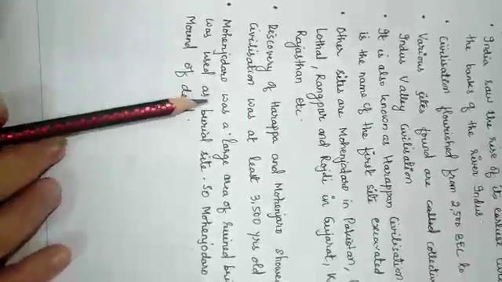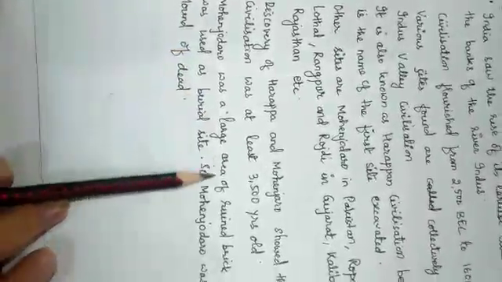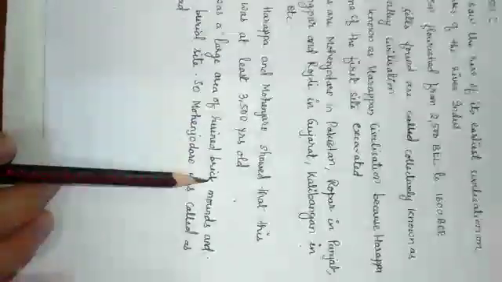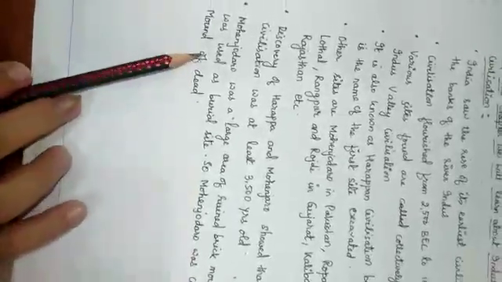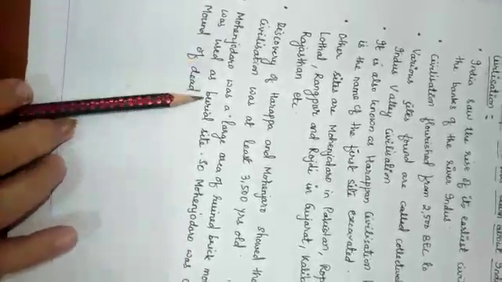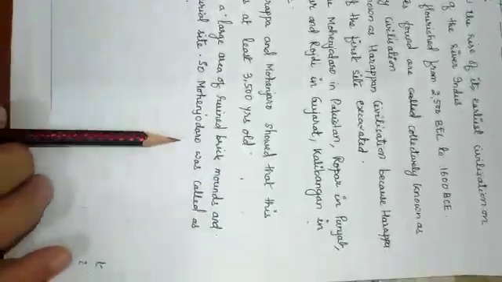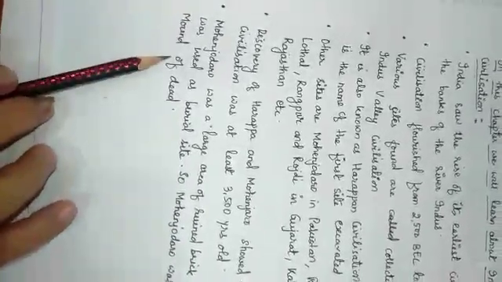Now what was Mohenjo-daro? Mohenjo-daro was a large area of ruined brick mounds. It was ruined, that is, it was destroyed. It was not in good condition, and it was used as a burial site to bury the dead bodies. So Mohenjo-daro was also called the mound of the dead.